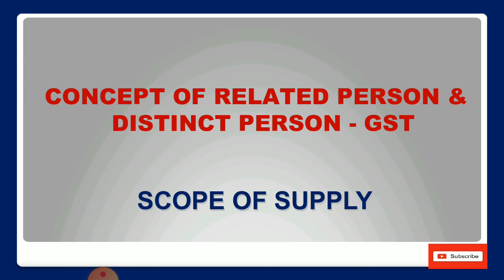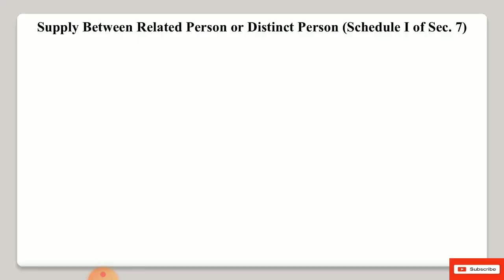As we know, the concept of related and distinct person is very important in GST, and people always keep asking what is the meaning of related person, what is the meaning of distinct person, and how we can relate this concept with the scope of supply under GST. So friends, as we have already discussed in our last video in Schedule 1 of Section 7, any transfer of goods or services between the related and distinct person will be treated as supply under GST.